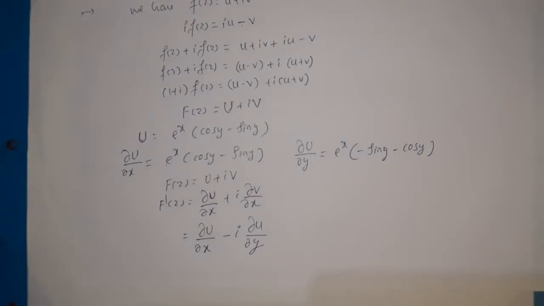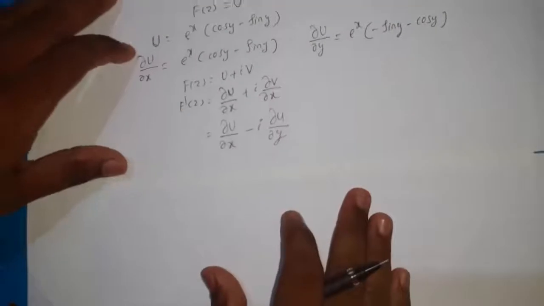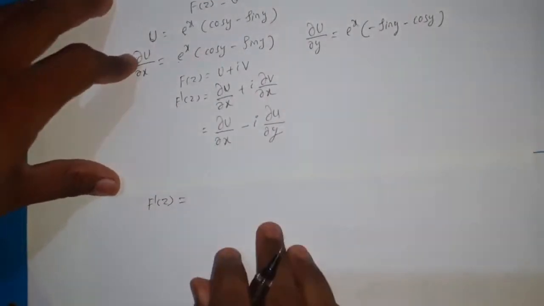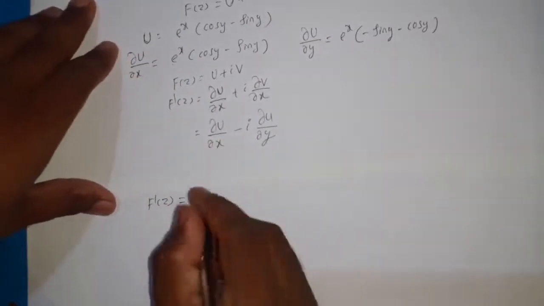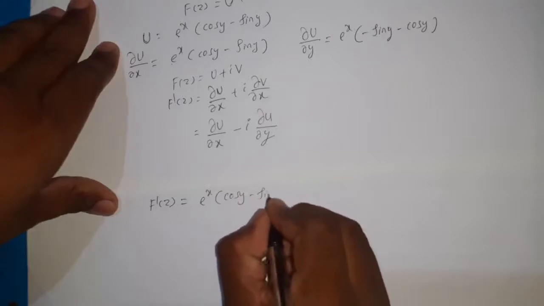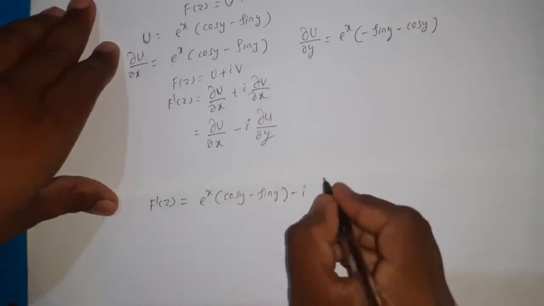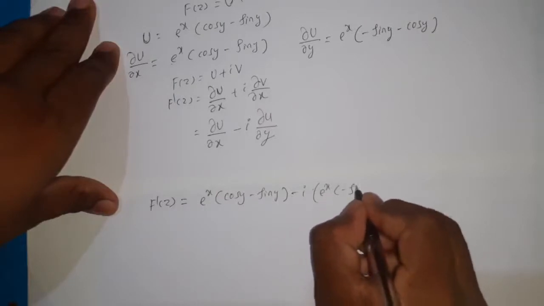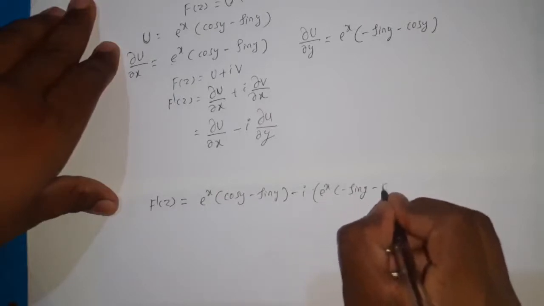Therefore, we have to replace ∂V/∂x by -∂U/∂y, and now substitute the values of those two partial derivatives. So F'(z) = ∂U/∂x, which is e^x (cos y - sin y), minus i into ∂U/∂y, which is e^x (-sin y - cos y).